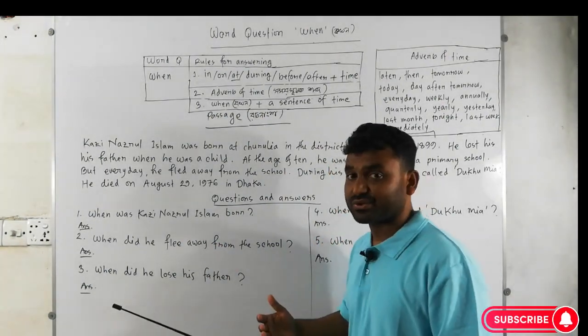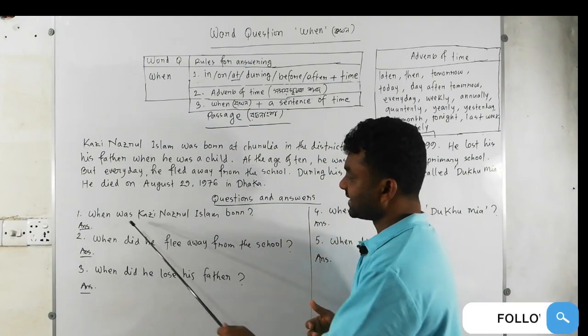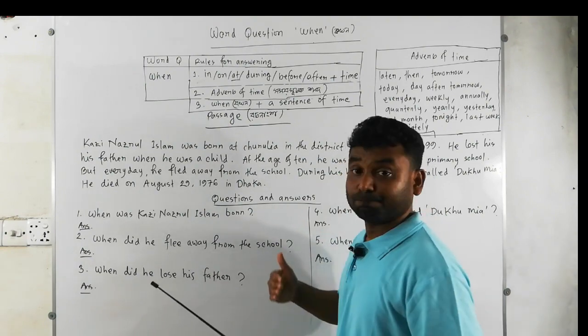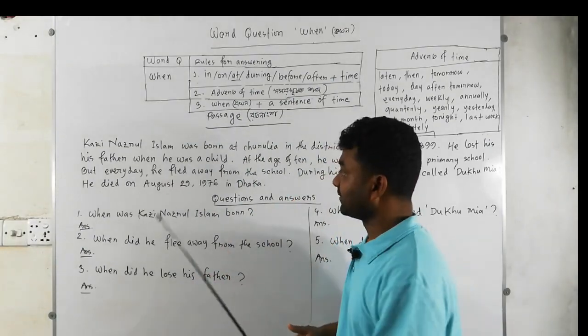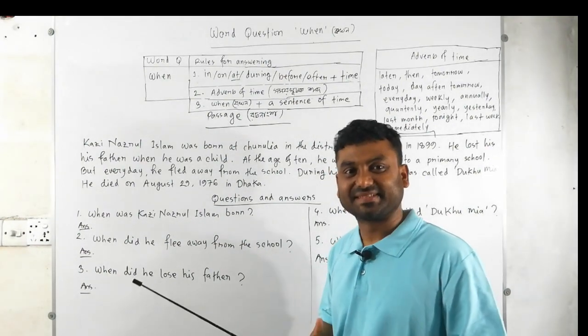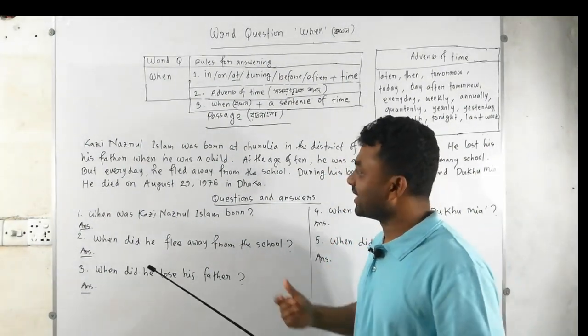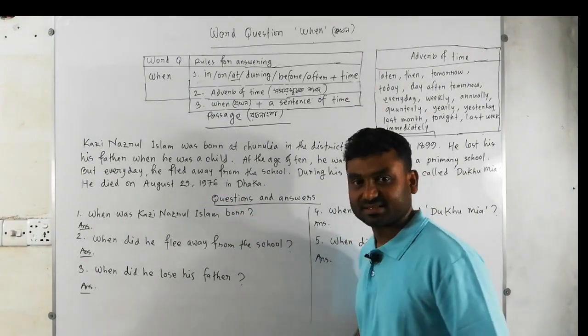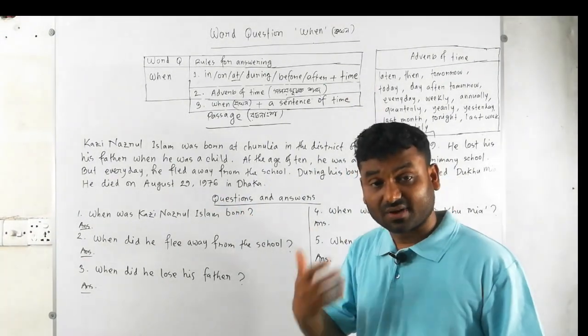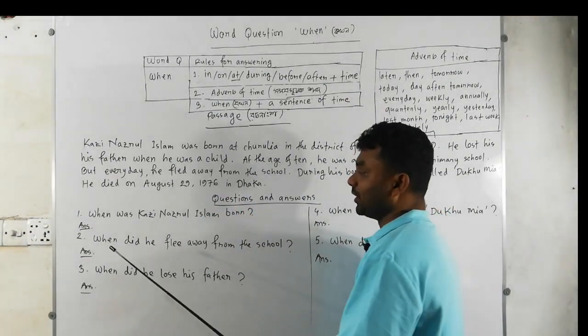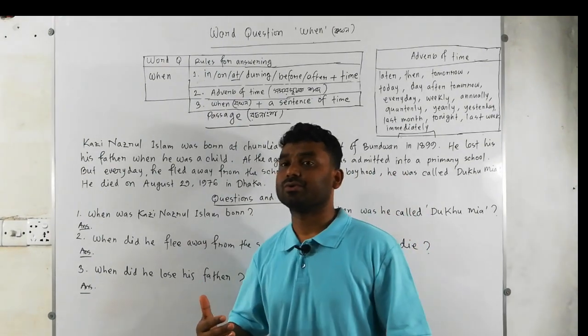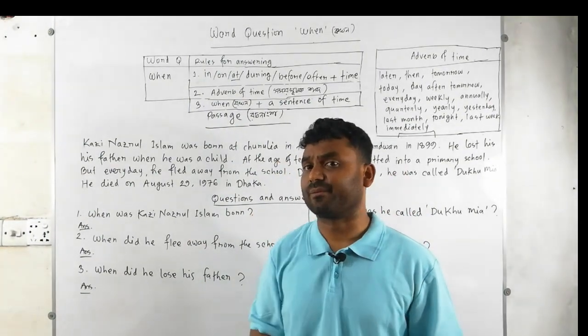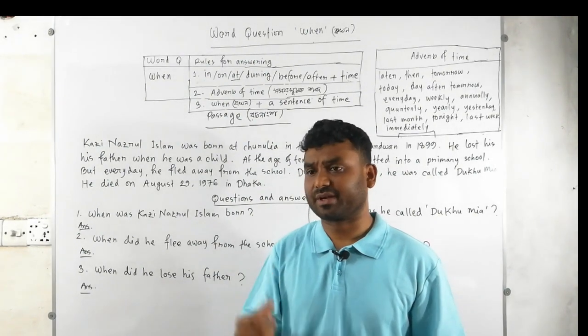Actually, we're going to answer these questions by copying down from the passage. This is the main fact, and we're going to copy down from the passage. Okay, just try. Here we go. I'm going to give you more information, this is very, very important.